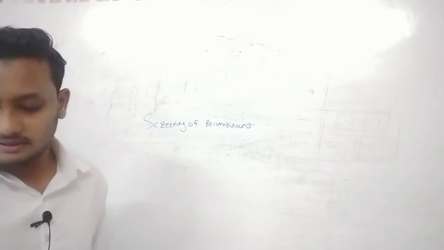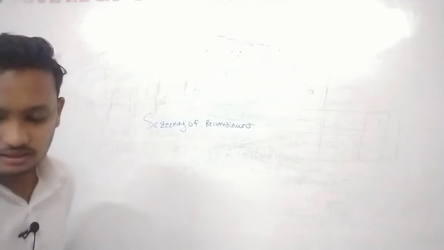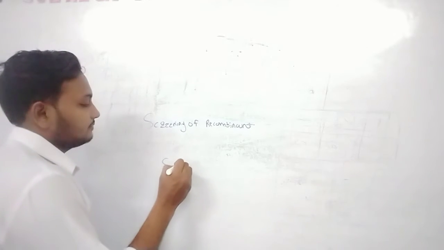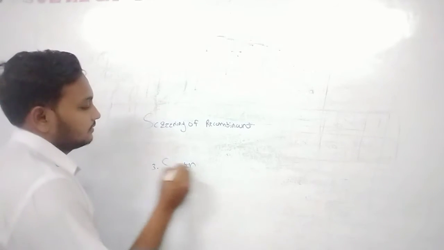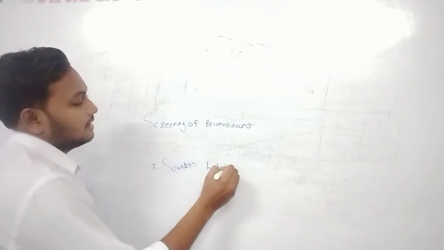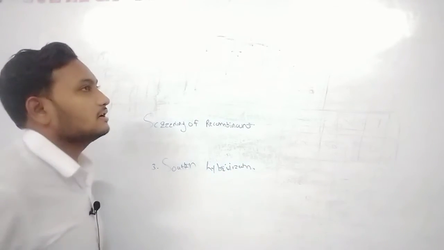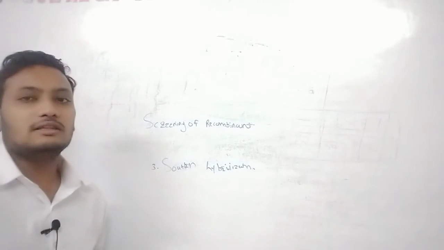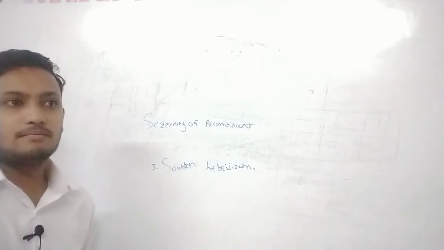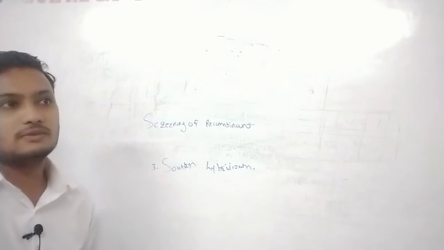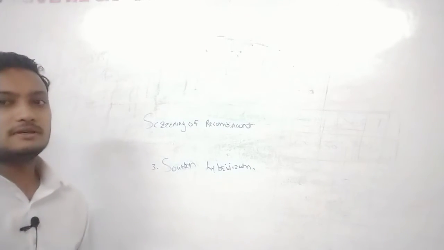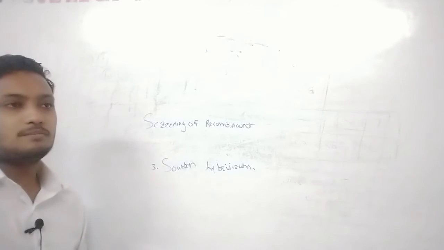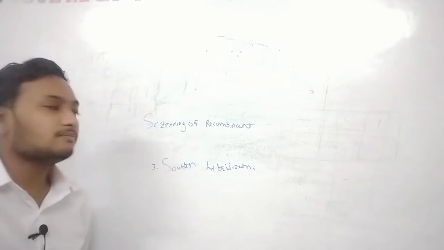Then another method is the Southern-Western analysis for DNA-binding protein, Southern hybridization. We already know that in hybridization techniques we design the probes artificially, and they combine with the target DNA, confirming that the sequence is present in that organism. Southern, Northern and Western are important techniques in molecular biology.